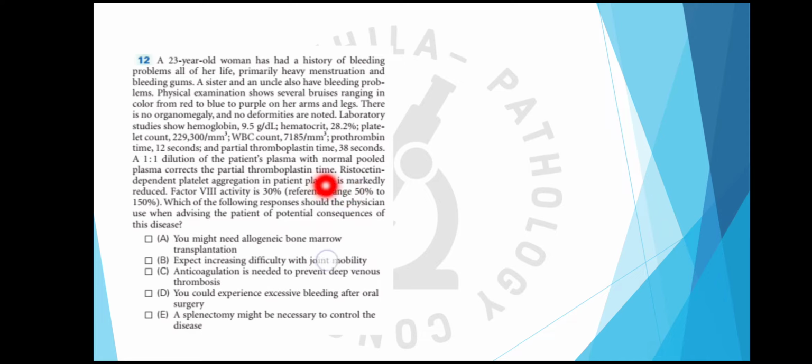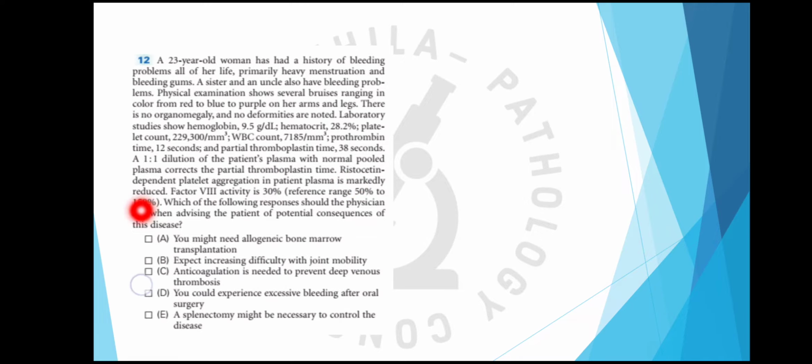So for the partial thromboplastin time, I think in this question the wrong value is given, because normally up to 45 seconds the PTT is normal. They have given that PTT is corrected with the dilution of patient plasma with normal pooled plasma, so basically here the time should be more. And with dilution studies or mixing studies the PTT is improving. That means that there is a factor deficiency.